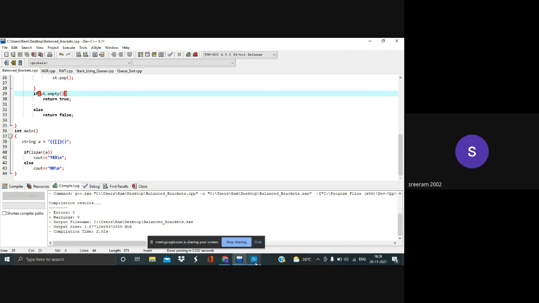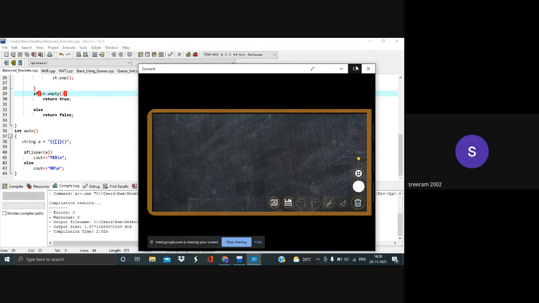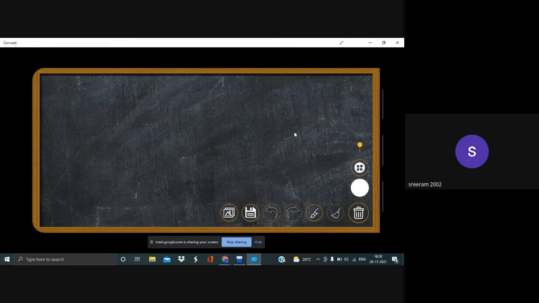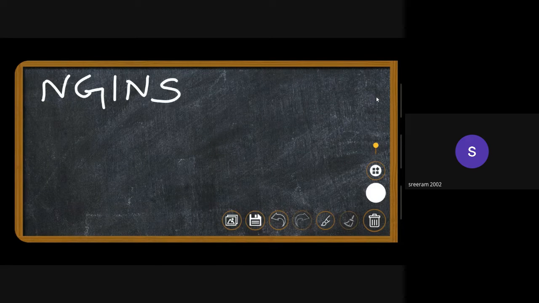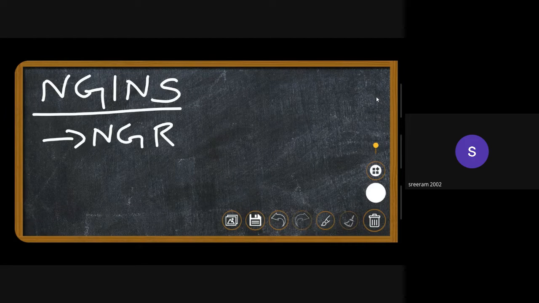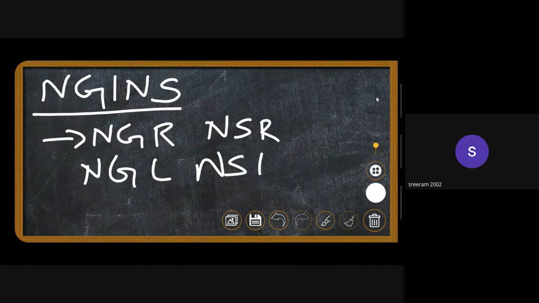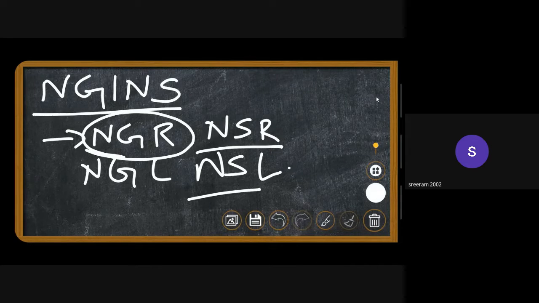Okay, so yeah, that will be our first problem. Let's see another problem using stack. This one is going to be interesting, and it is one of the most important applications that we're going to learn today. It is called nearest greater or nearest smaller. So there are typically four problems: nearest greater to right, nearest greater to left, nearest smaller to right, nearest smaller to left. We'll be discussing nearest greater to right, and you can try the remaining three problems in your free time.